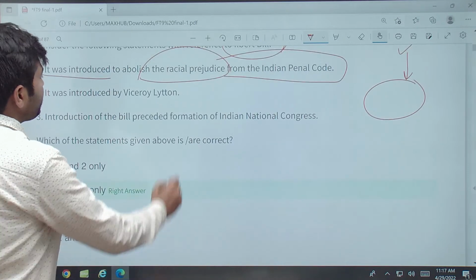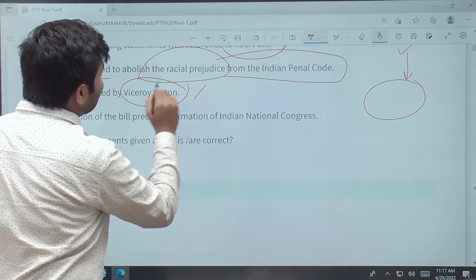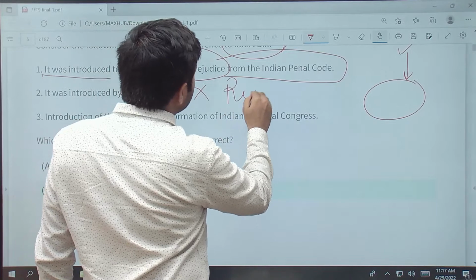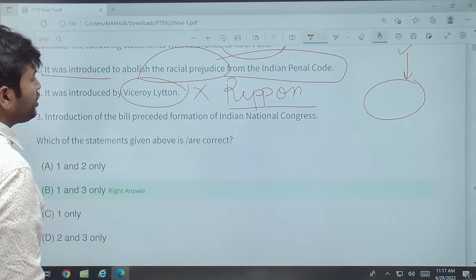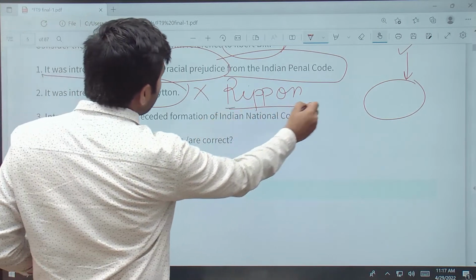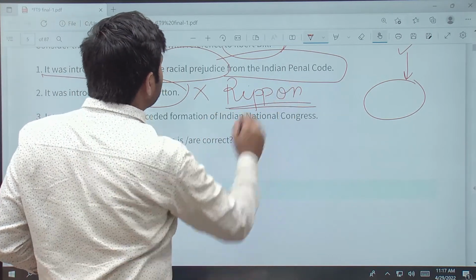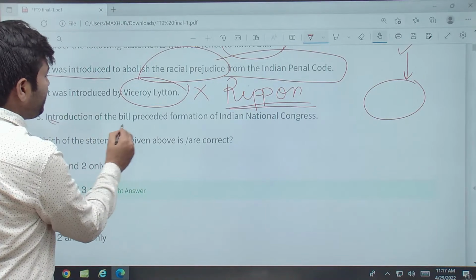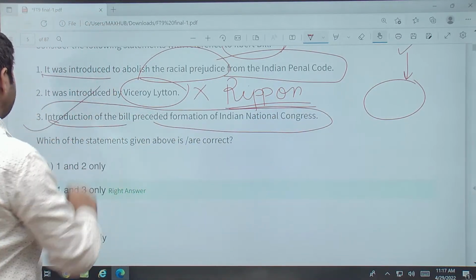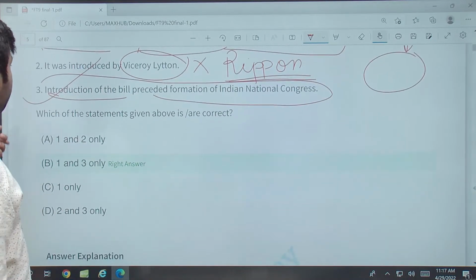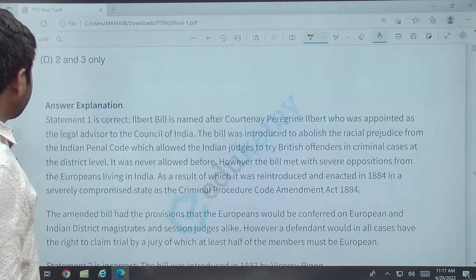It was introduced by Ripon, not Lytton. It was Ripon and not Lytton. He was the viceroy during the time when this Ilbert Bill came. The introduction of the bill preceded the formation of the Indian National Congress. Yes, this statement is true. So the answer is 1 and 3 only.